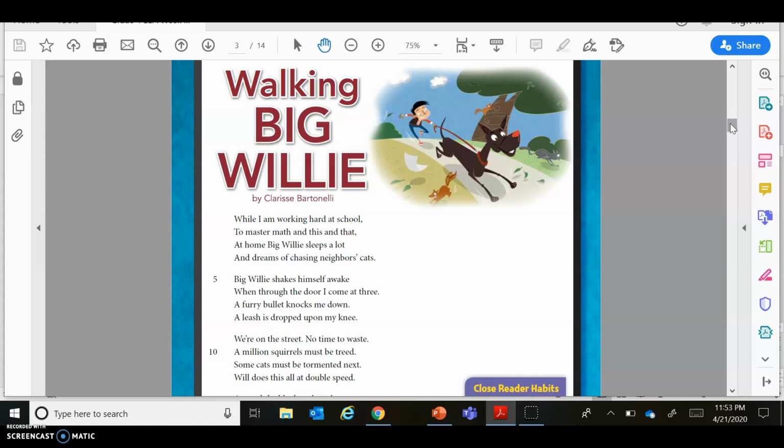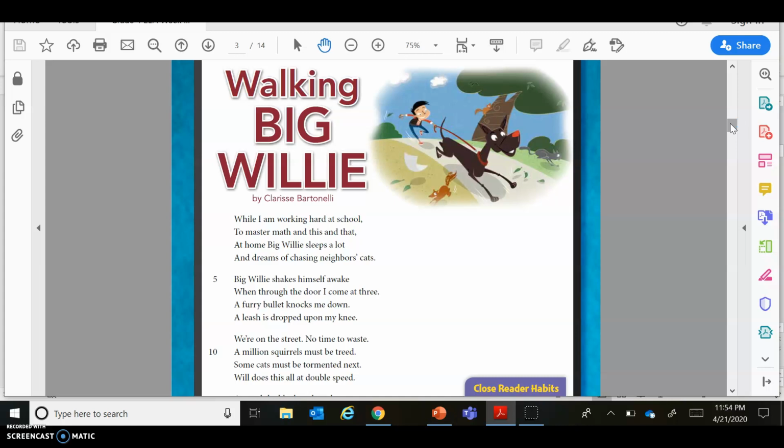I want you to first read it independently and just read to understand and experience the poem. Just read to understand what it's saying, what it is about. And we'll have some comprehension questions to check if you truly understood what you read. Afterwards, we're then going to read to study the poem's structural elements. We're going to go in there and look for the verses, look for the stanzas, look for the meter, the rhythm, the rhyme, and see if we can identify those different things.